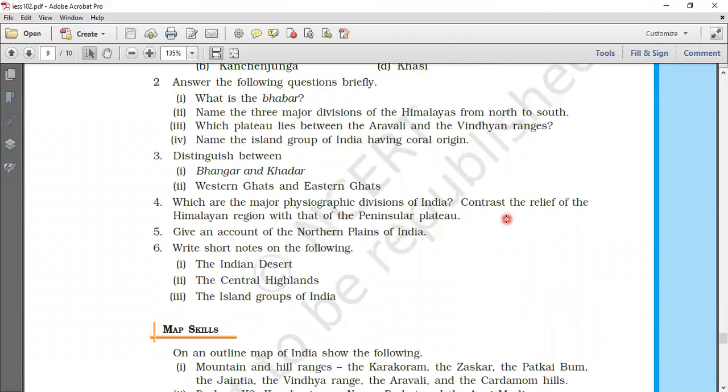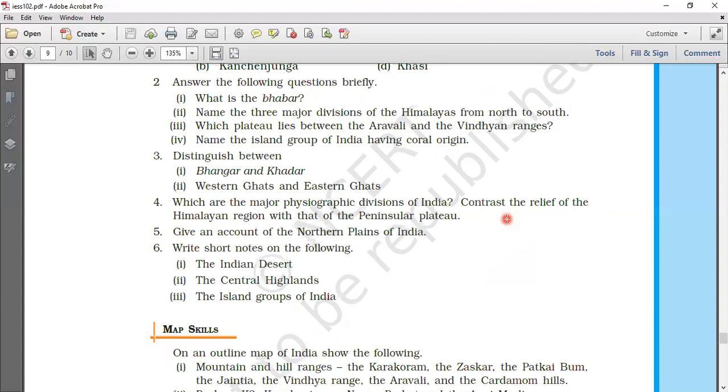Bhangar lies above the floodplains of rivers. Khaddar is low-lying next to a river. Bhangar forms terrace-like features. Khaddar contains calcareous deposits, which is locally known as Kankar. Bhangar is less fertile. Khaddar is more fertile. These are the 4 points of difference.